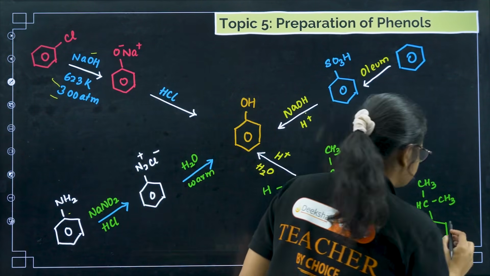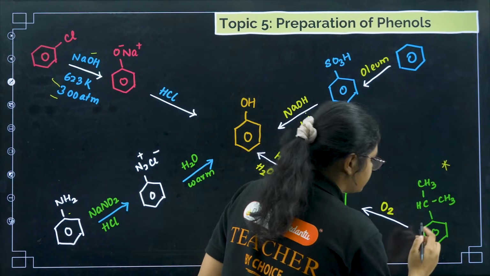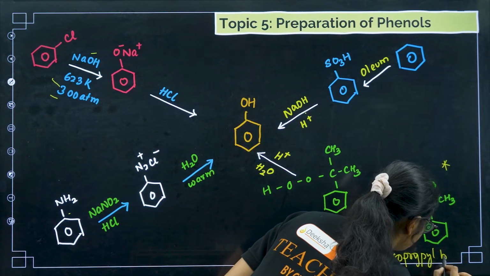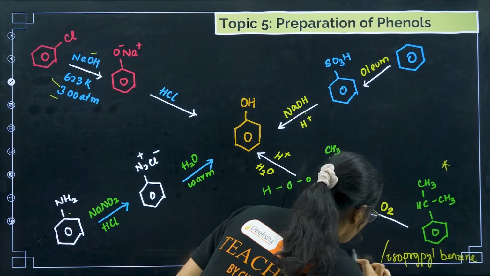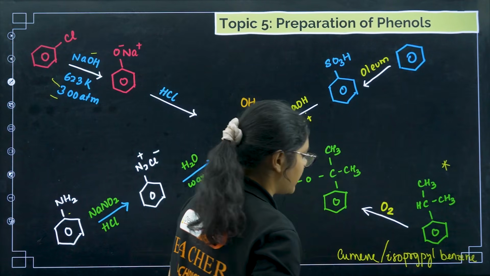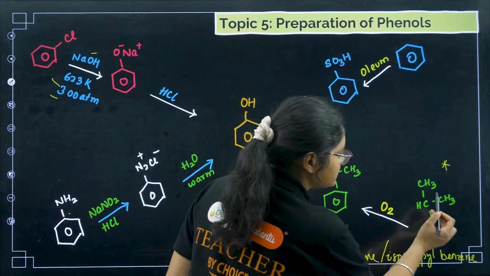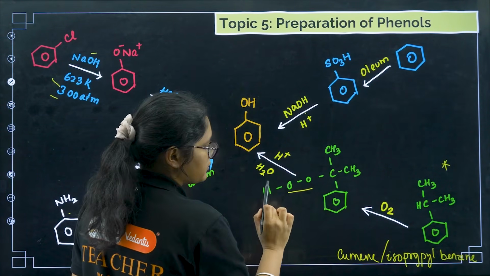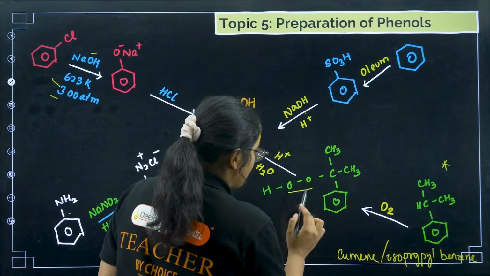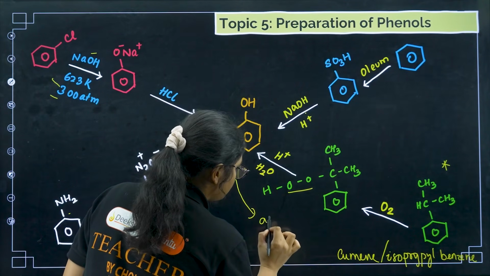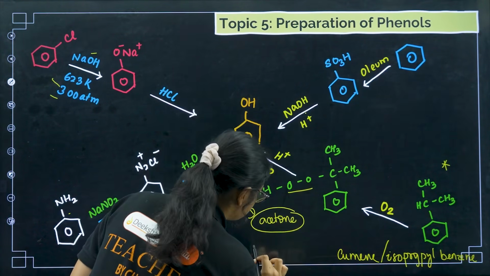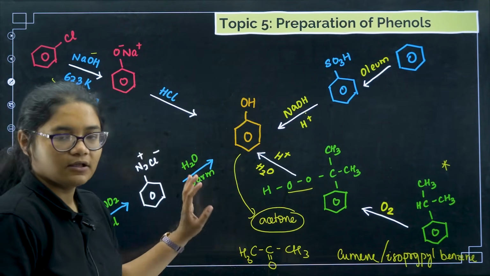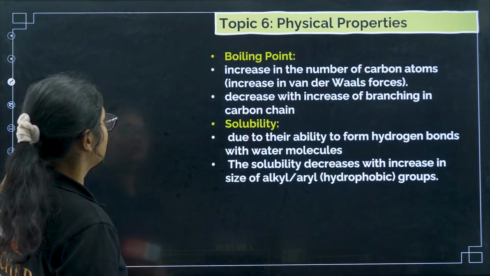The next one which is actually important is this structure, called isopropyl benzene. Please remember these names, questions have been asked repeatedly from here. Isopropyl benzene is also called cumene. Once you add O2, this OH group is added, you can see. Now if you take H plus and H2O, this gets converted, and also remember the byproduct here: you will get phenol plus acetone. Remember what is acetone, CH3COCH3, clear? So these are 4 methods of preparation of phenols.